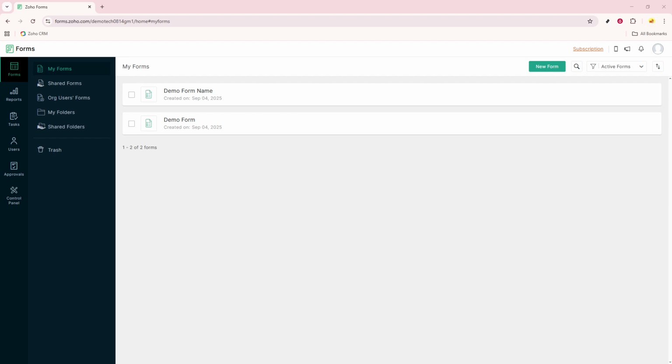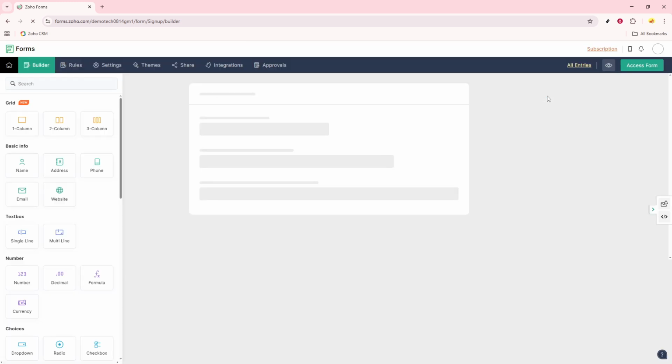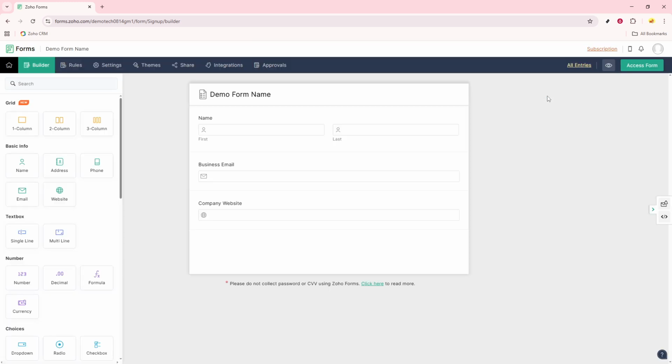First things first, you'll need to access the form builder. Start by navigating over to your Zoho Forms dashboard. Here, you'll see a list of all the forms you've created. Locate the form you want to modify and open it. This action takes you straight into the form builder in Design View, which is where you can make all your changes.